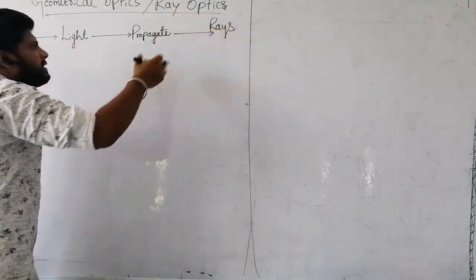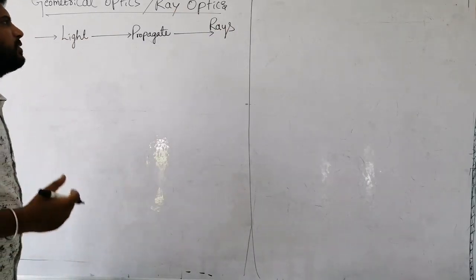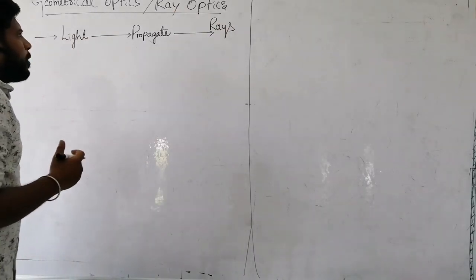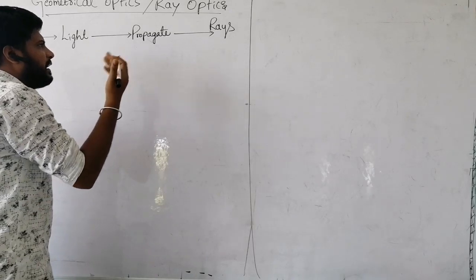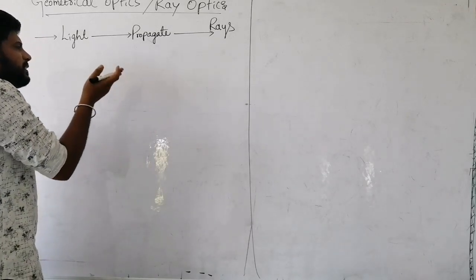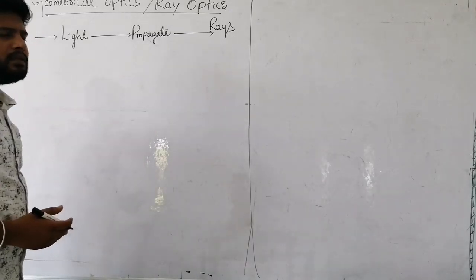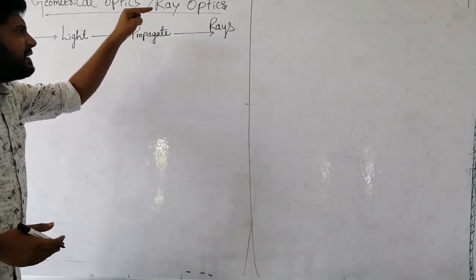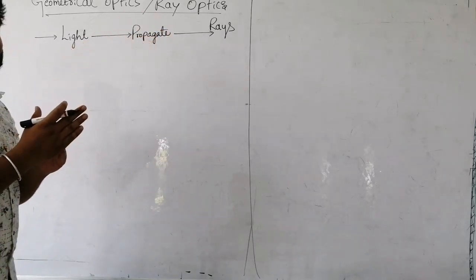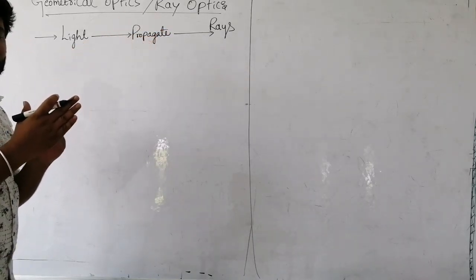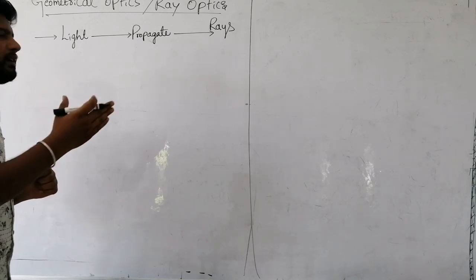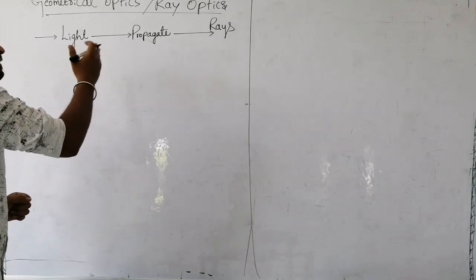If it is propagating in the form of rays, then what are the phenomena we are seeing here? When these light rays approach any medium, any surface, what phenomena will occur?